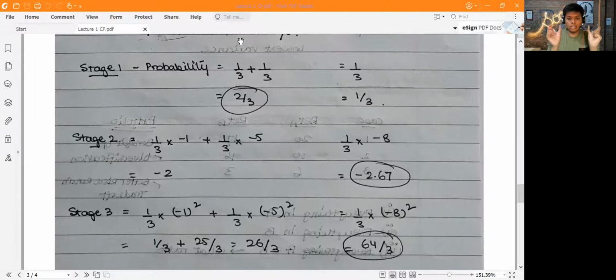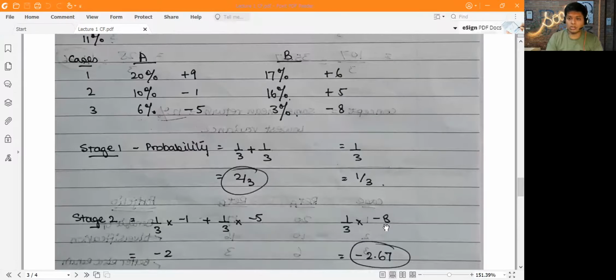So the difference, which here was only 2 and 2.67, is now 26 by 3 compared to 64 by 3. So the variance is a lot more. From this I can conclude that stock B, or asset B, is riskier if I'm looking for a return of 11%.